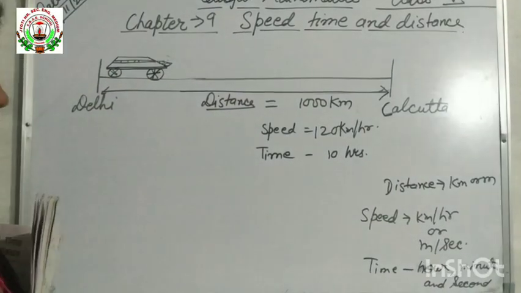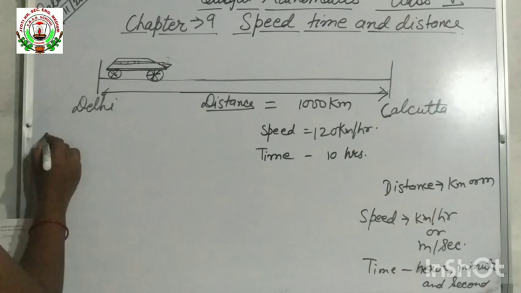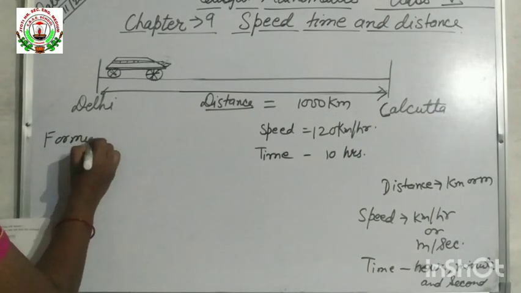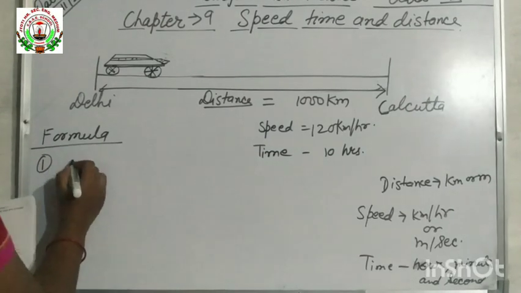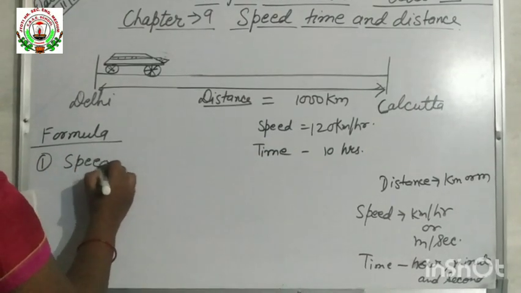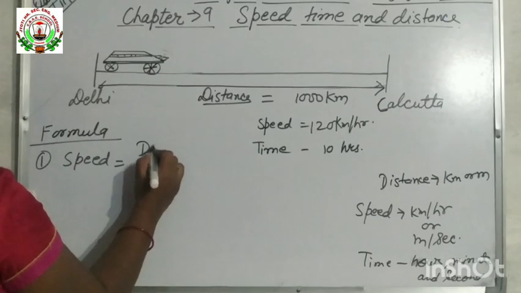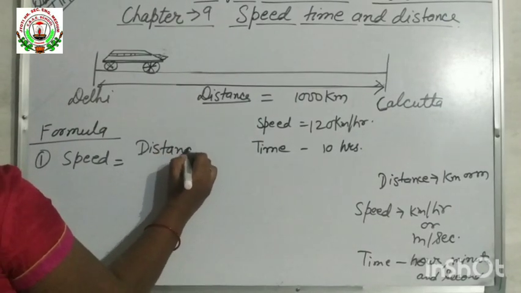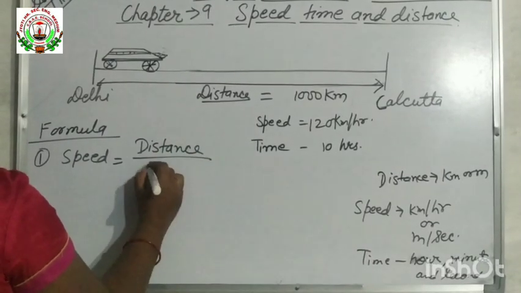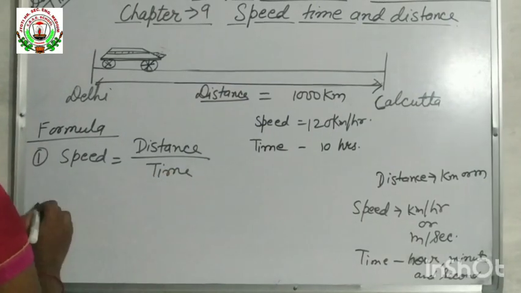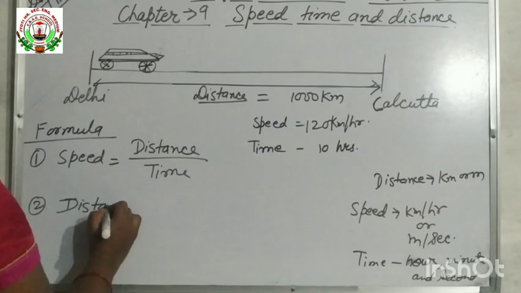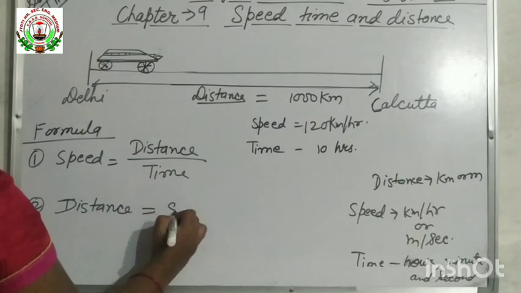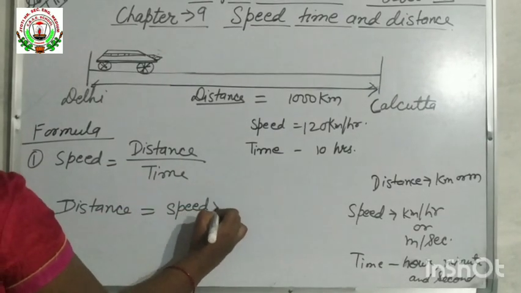Understood? So today we will see some formulas also. This chapter is based on formulas; you will learn these formulas, then you will solve the problems. Number 1, speed equal to distance by time. Number 2, distance equal to speed into time.